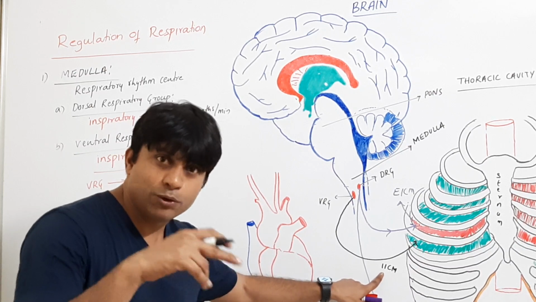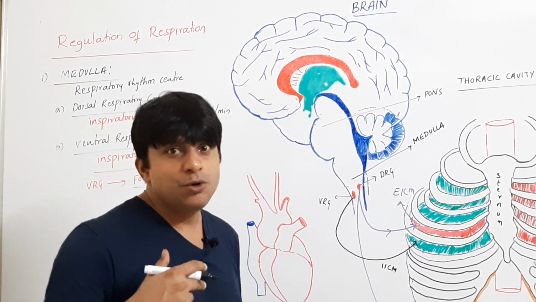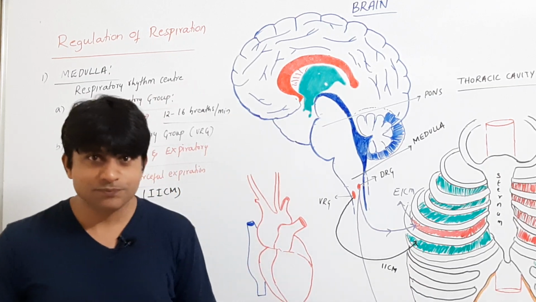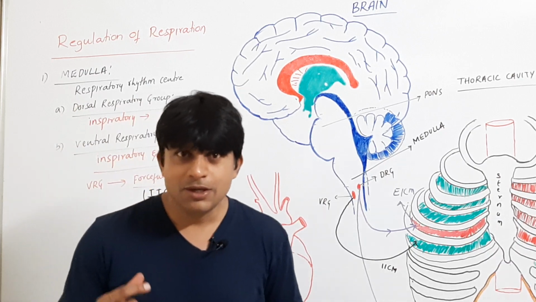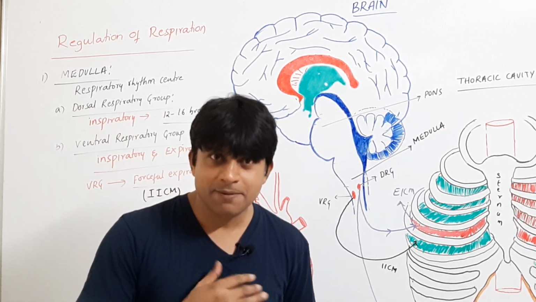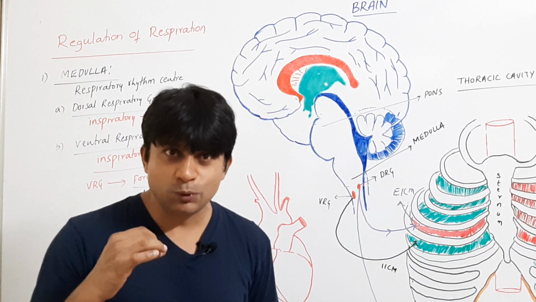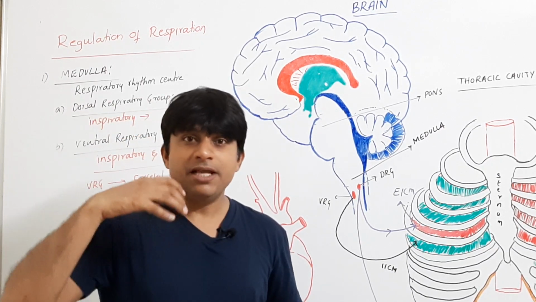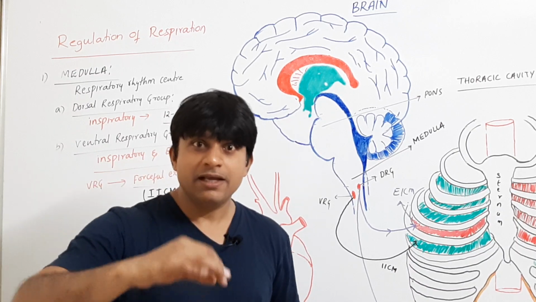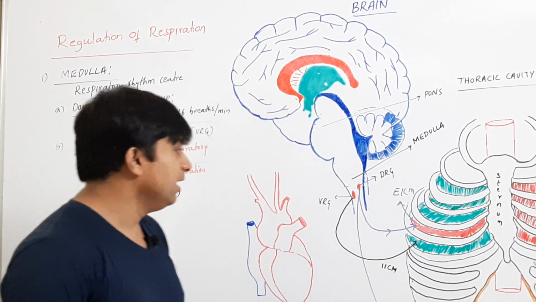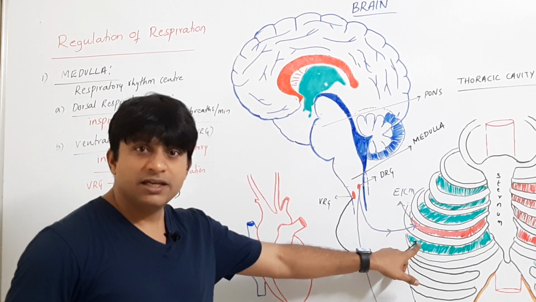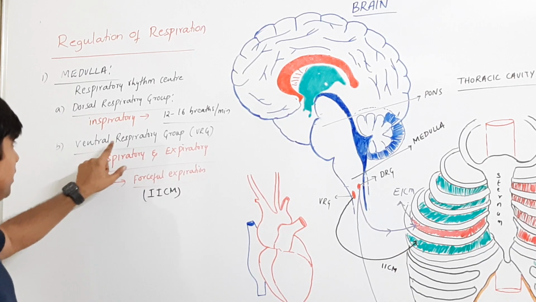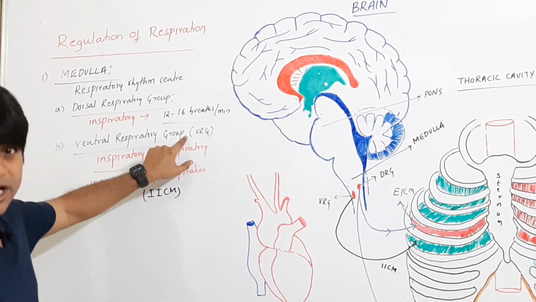intercostal muscles. So when do we do a forceful expiration? For example, when a doctor is examining your chest, you are asked to breathe in and breathe out forcibly. This forcible expiration involves the contraction of internal intercostal muscles. For that, the signal is sent by your ventral respiratory group.